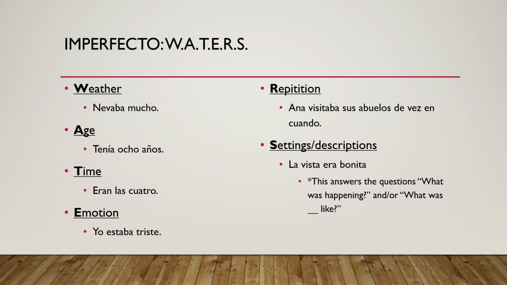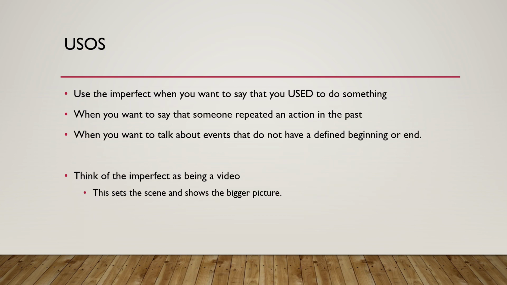What was that person like? What was the food like? So it's going to be what was noun like. This helps to set our overarching picture, okay? The very small instances within the big picture would be the preterite. Big picture is the imperfect.